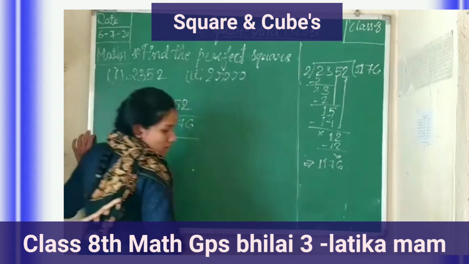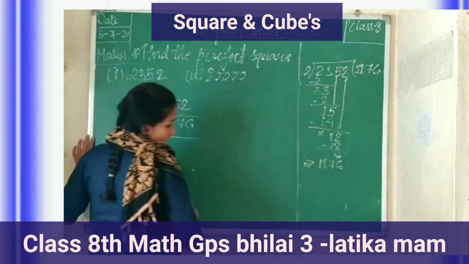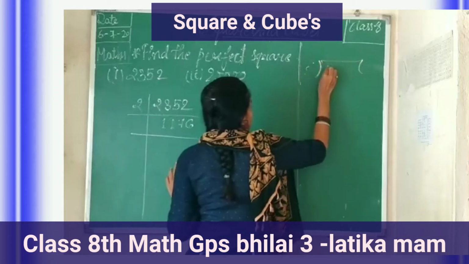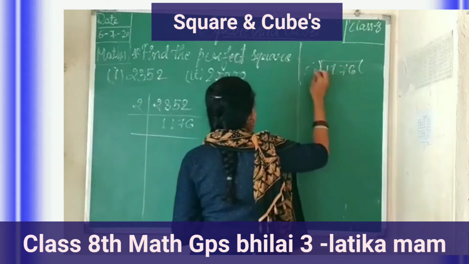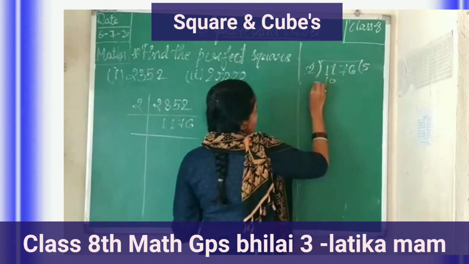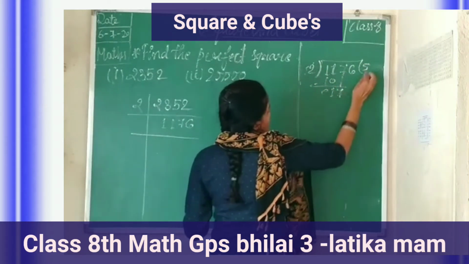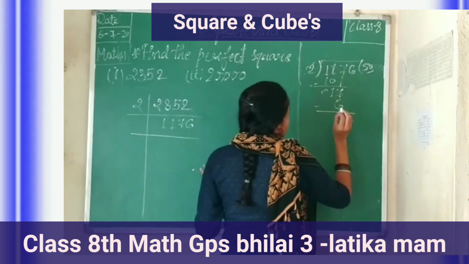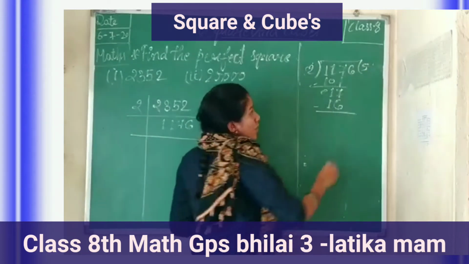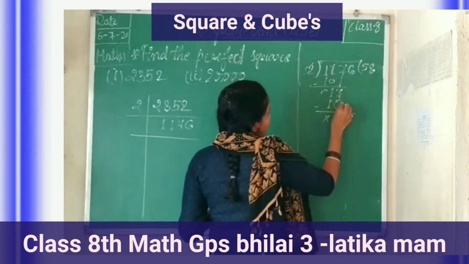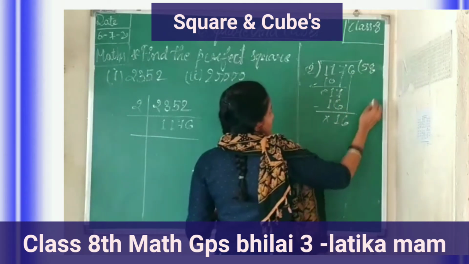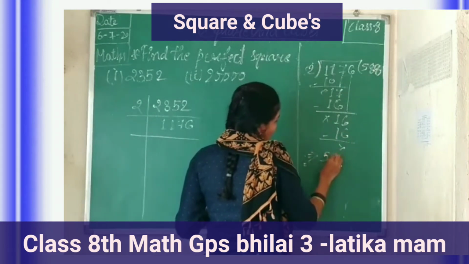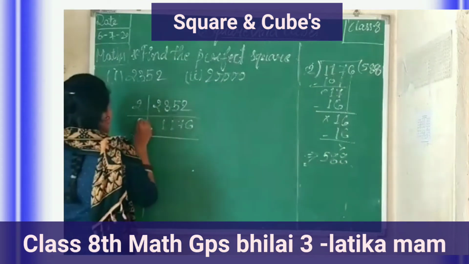1176. Then again take 1176 and divide. 2 fives are 10. 2 threes are 6, minus. 2 eights are 16. Cancel, 7 minus 6 is 1. Then 6 is back to 10 and 2 eights are 16. The answer is 588.